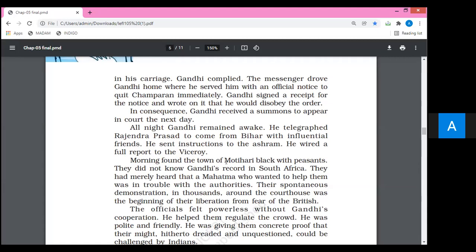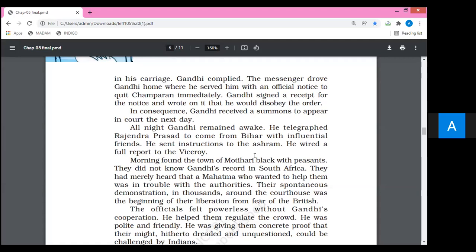Morning found the town of Motihari black with peasants. So next morning, a number of farmers and peasants were there in Motihari. Next morning, a number of peasants came to that town, which is the capital of Champaran.